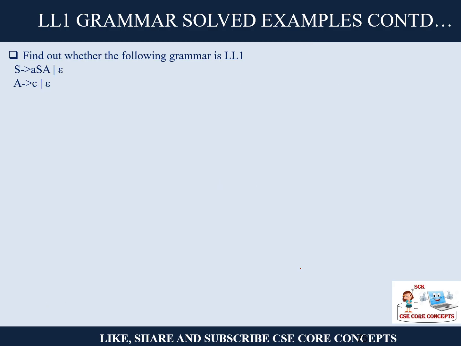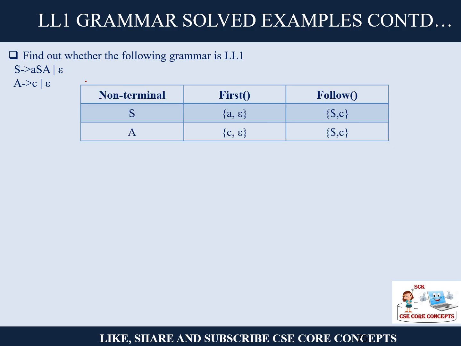So let's move to the next example. So S is ASA or epsilon, and A is c or epsilon. So let us find out the first and follow of non-terminals S and A. So the first of S will be small a and epsilon, done, okay. The first of capital A will be c and epsilon, done.